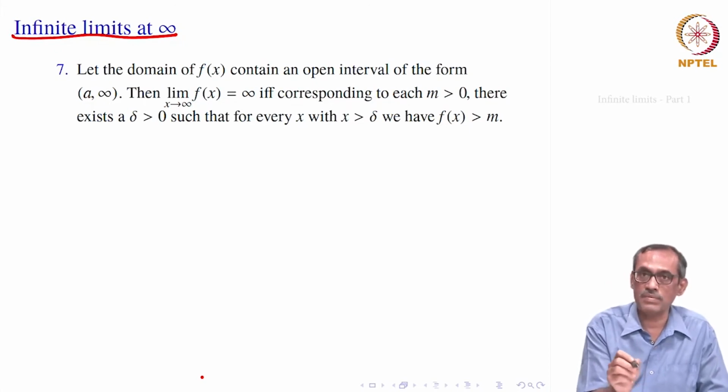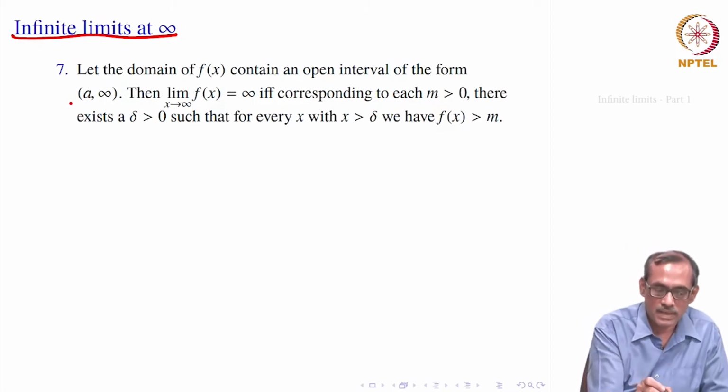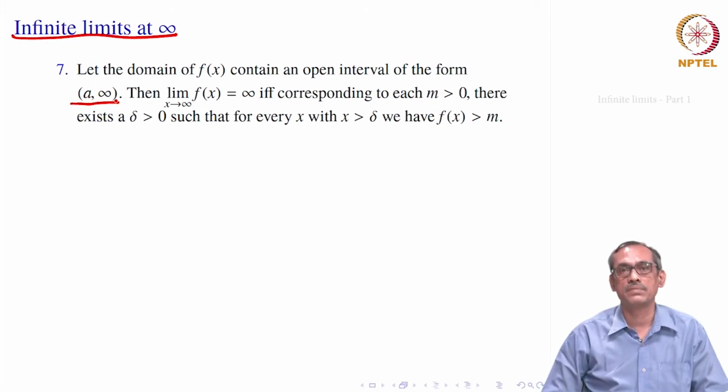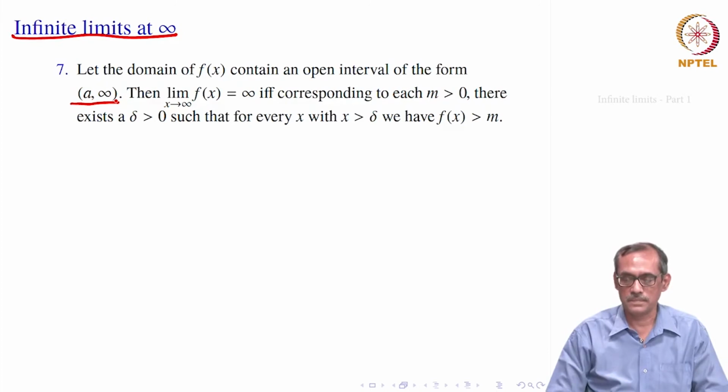First of all, we should have a neighborhood of infinity from the left side that should be contained inside the domain of definition of f. So, that gives rise to formally that an interval of the type a to infinity must be a subset of the domain of f. So, that function is defined over such an interval.